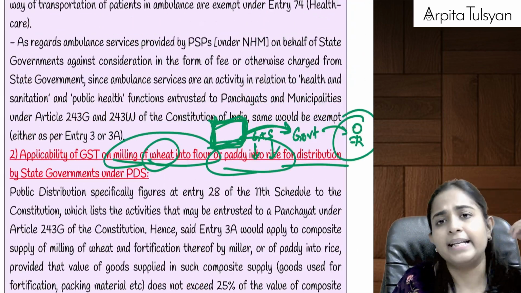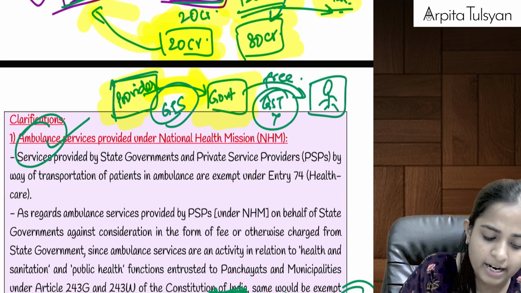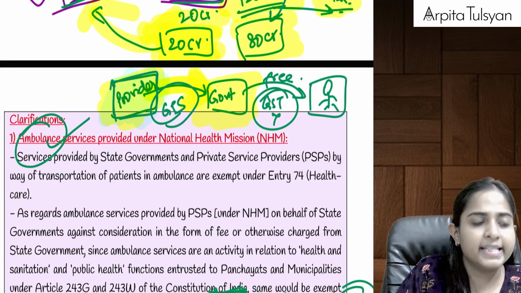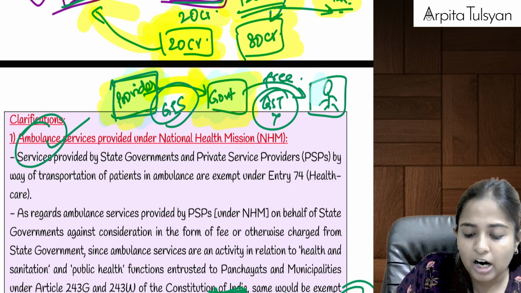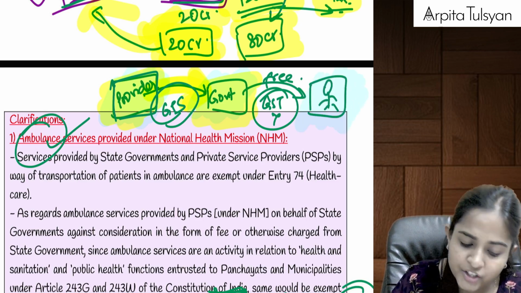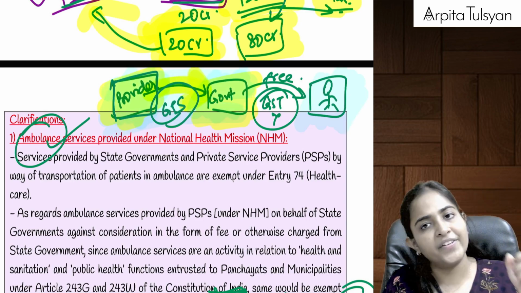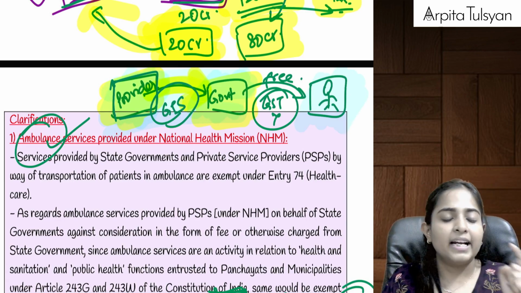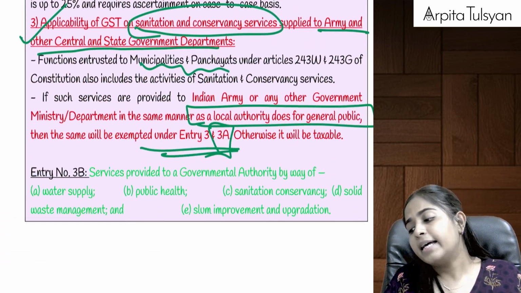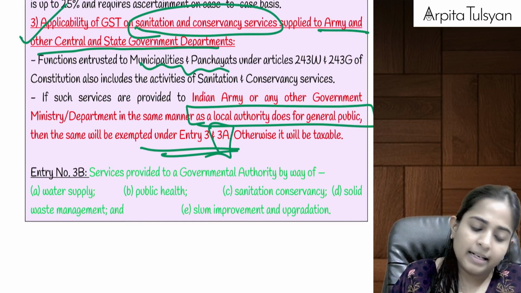Right? So basically, see, if we are providing any services, I'll highlight this with a different color, if we are providing any services to the government and the government is later providing it to the public because it was the responsibility entrusted to the panchayat or municipality, then when we are providing the services to the government, if it is 100% labor services, it will be exempted under entry number 3. If it includes goods plus services, maximum 25% goods, then it will be exempted under entry number 3A.